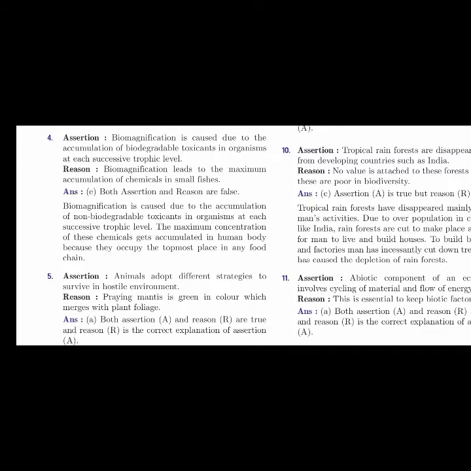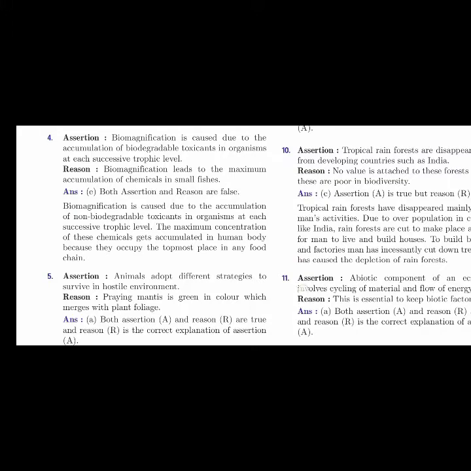Biomagnification is caused due to accumulation of non-biodegradable toxicants in organisms at each successive trophic level. The maximum concentration of these chemicals gets accumulated in the human body because they occupy the topmost place in any food chain. Okay, so as we learned, an example is DDT, diphenyl trichloroethane.